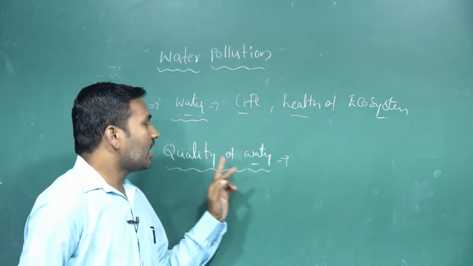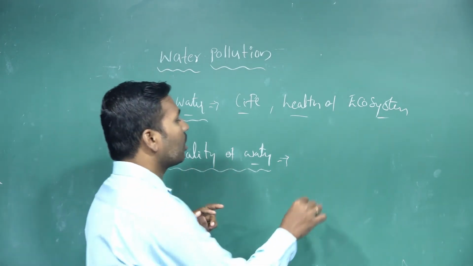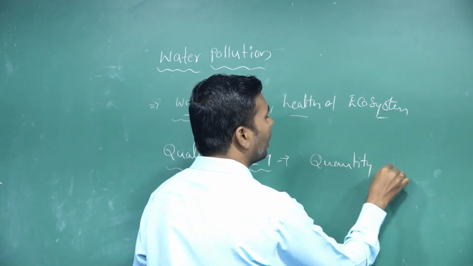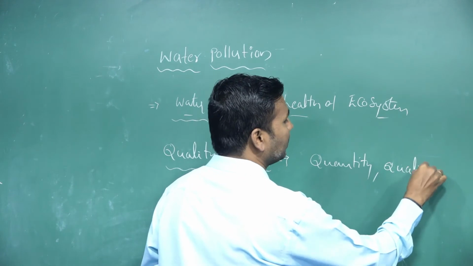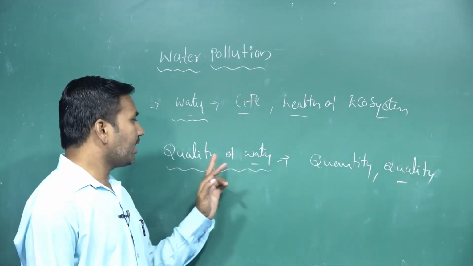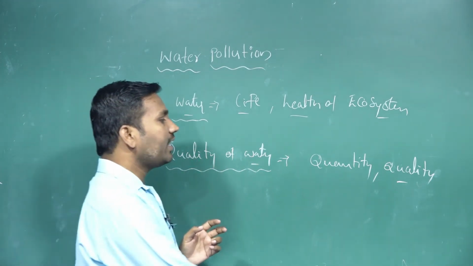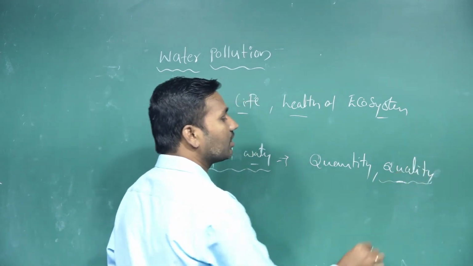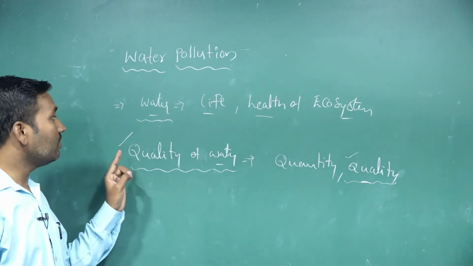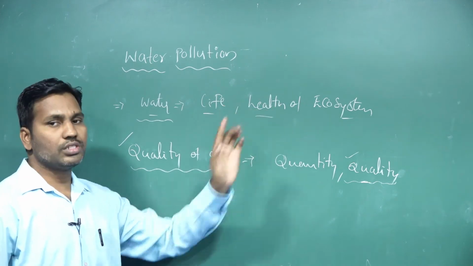So it is showing two characters. One is the quantity and the other one is the quality. The quantity means the amount of the water. The quality means the nature of the water. So basically the quality of the water is influencing the life of the organism and the health of the ecosystem.